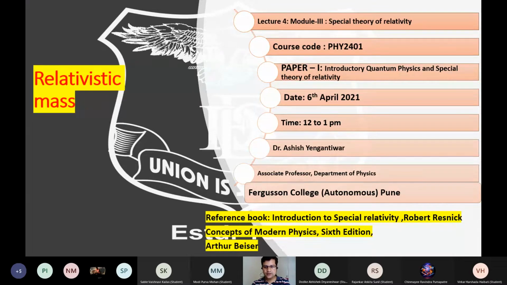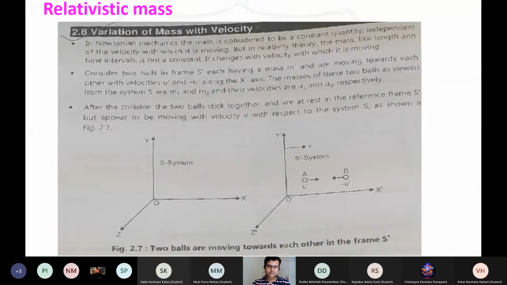Today we are going to derive that relativistic mass relation with the help of Einstein's relativistic theory. So I'll continue the discussion on this part.